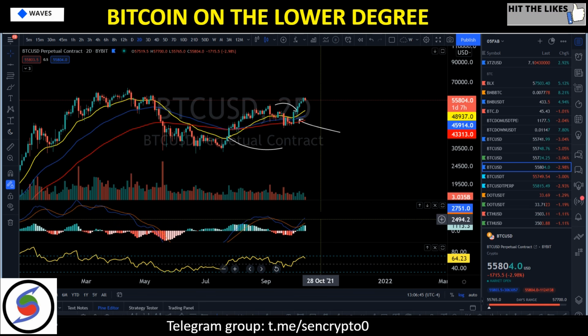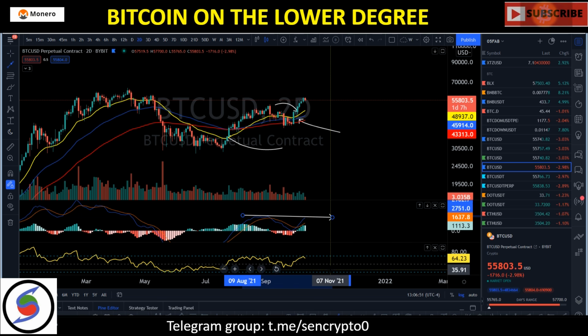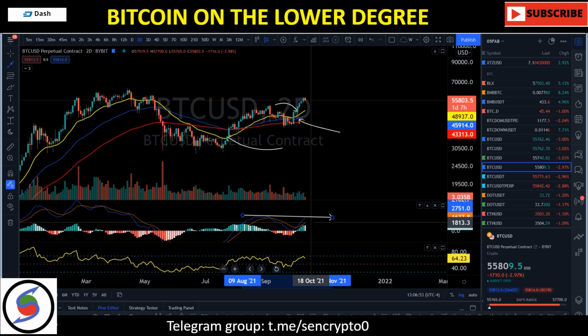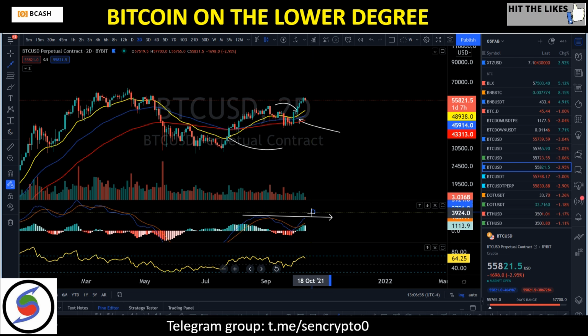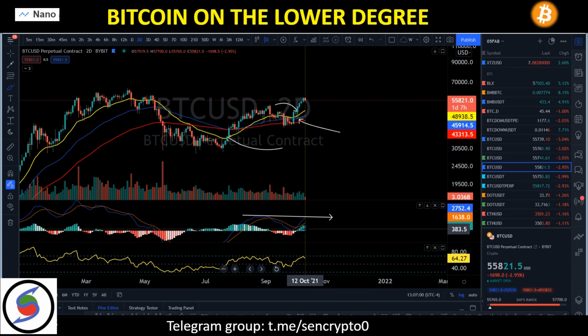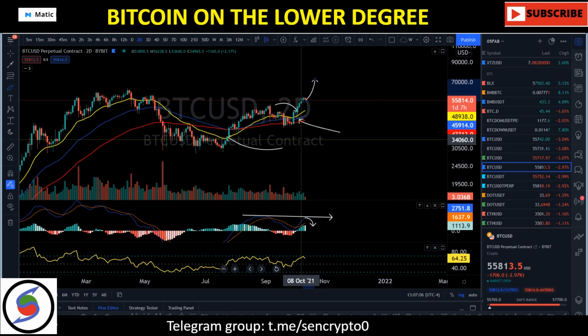Yes, bears actually could get some excitement and say, hey guys, we got a bearish crossover right here. We got a bearish divergence. However, guys, we do not have a bearish crossover on our 2D basis. So we can't call it bearishness yet. Once we get a crossover, yes, we could call it bearishness, because we don't know how high this guy can go.